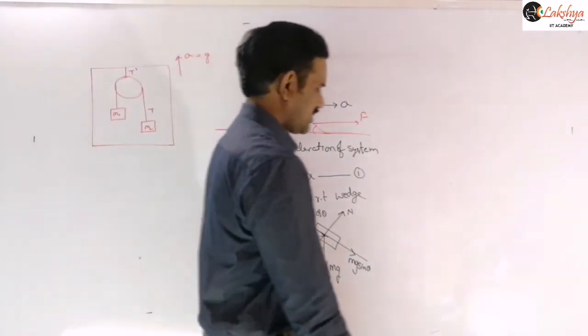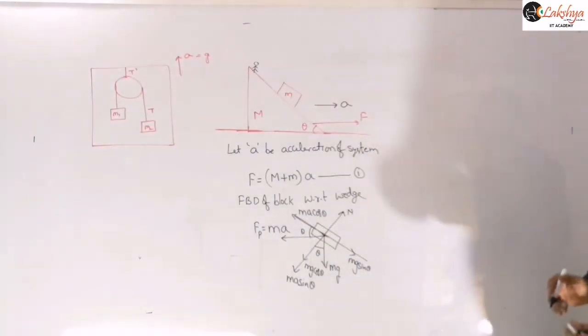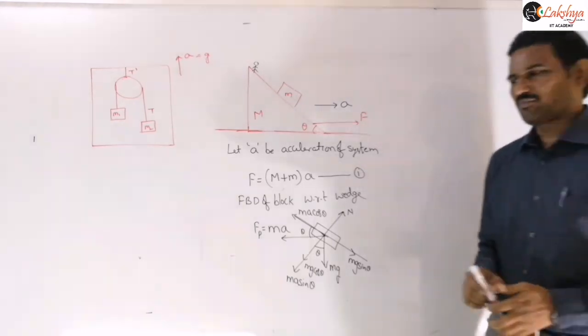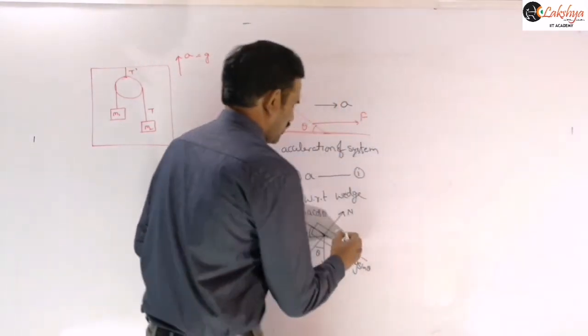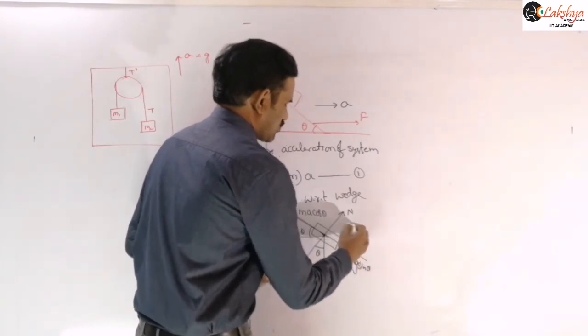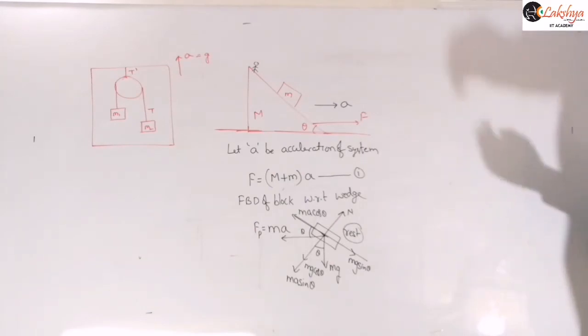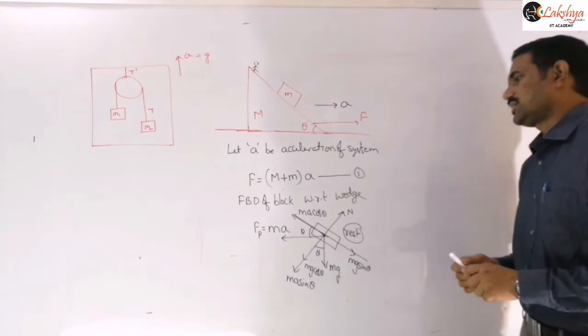Now what we need to write is, with respect to that wedge, the block is at rest. It is in equilibrium. With respect to this wedge, the block remains at rest, that is our situation. So we should balance the forces. First I am balancing along the inclined plane.